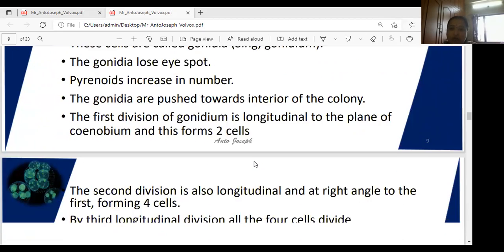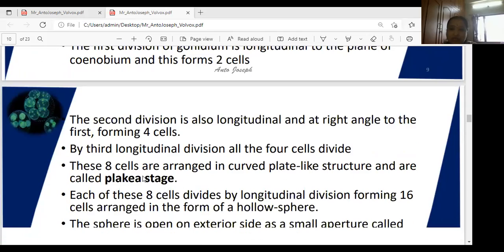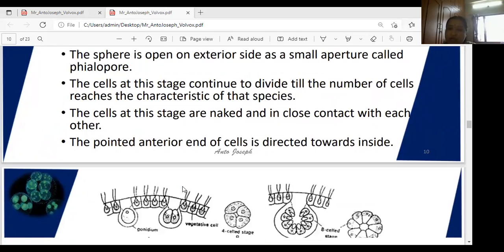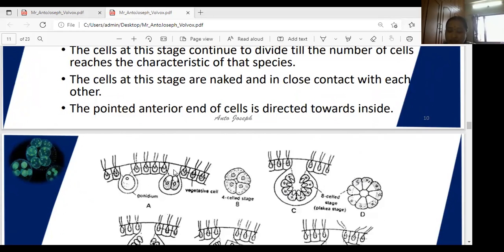And how does a gonidium form? First division longitudinal to form two cells, and again these cells divide longitudinally to form the 4 cell stage. Then right angle to longitudinal divisions, the 4 cell stage forms the 8 cell stage, and one is called the plakea stage.